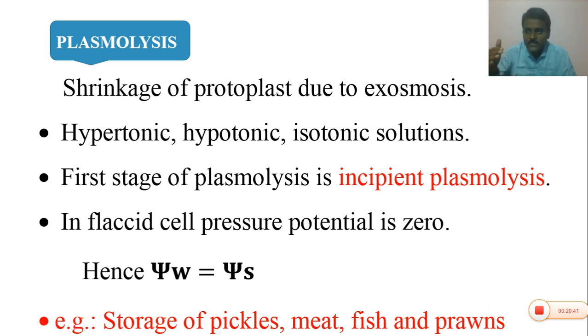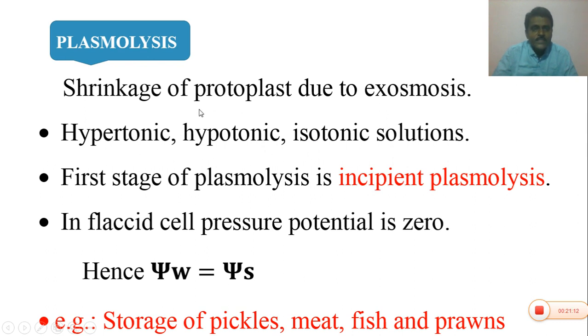If you observe the external solution and the cytoplasm, if the external solution is more concentrated, it is called hypertonic. If the external solution is low concentrated, then the cytoplasm of this cell is called hypotonic. If the external solution and cytoplasm have similar concentrations, then both solutions are called isotonic solutions. Iso means similar.